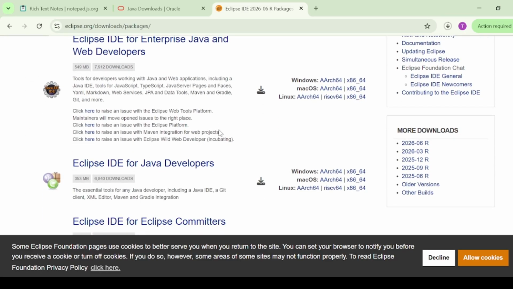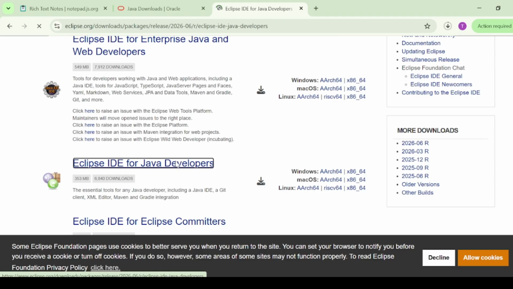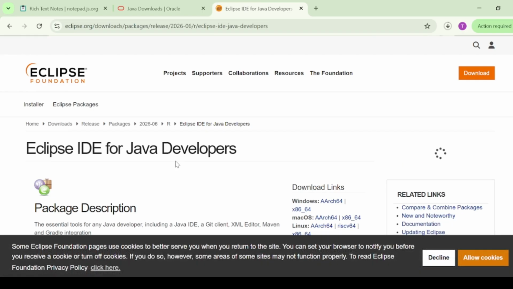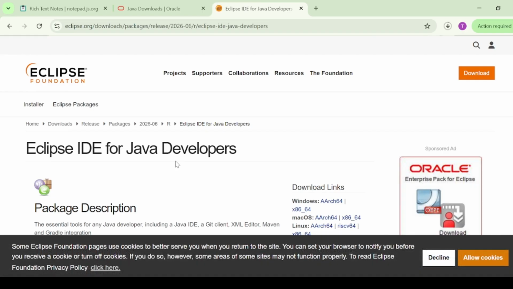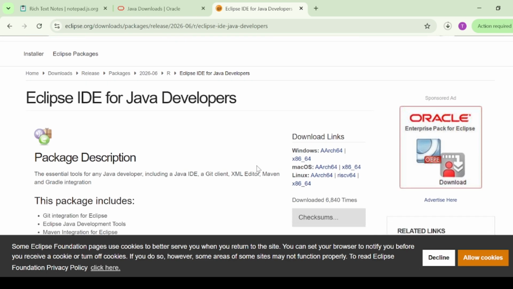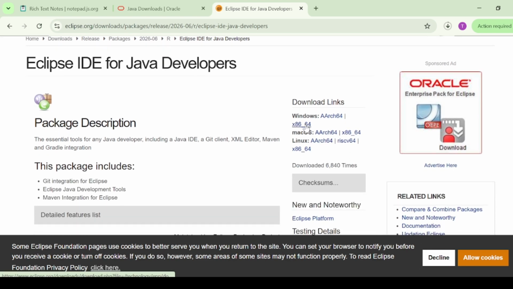Again, I scroll down. You will see different versions of Eclipse for different purposes. Make sure you select Eclipse IDE for Java developers, since that is exactly what we need for this series. So download the installer. For me it's Windows.